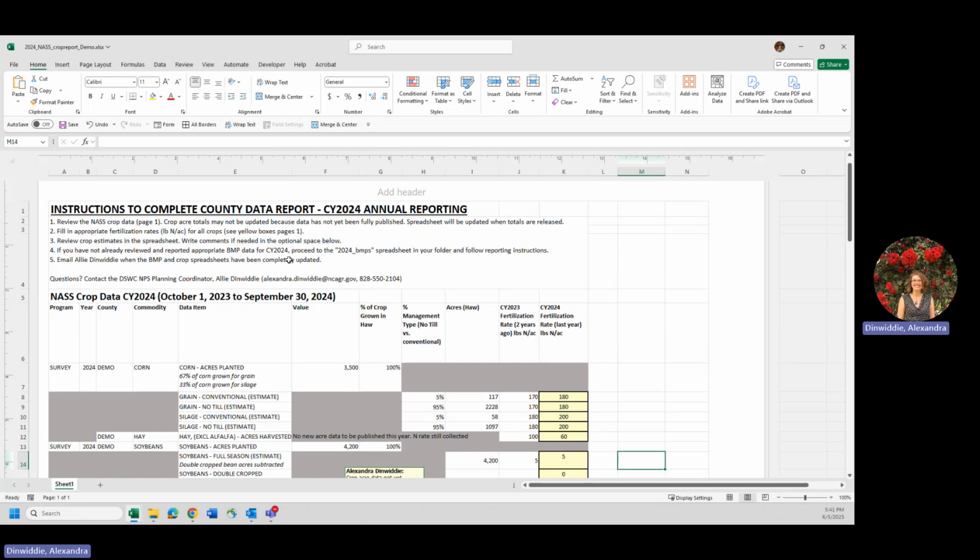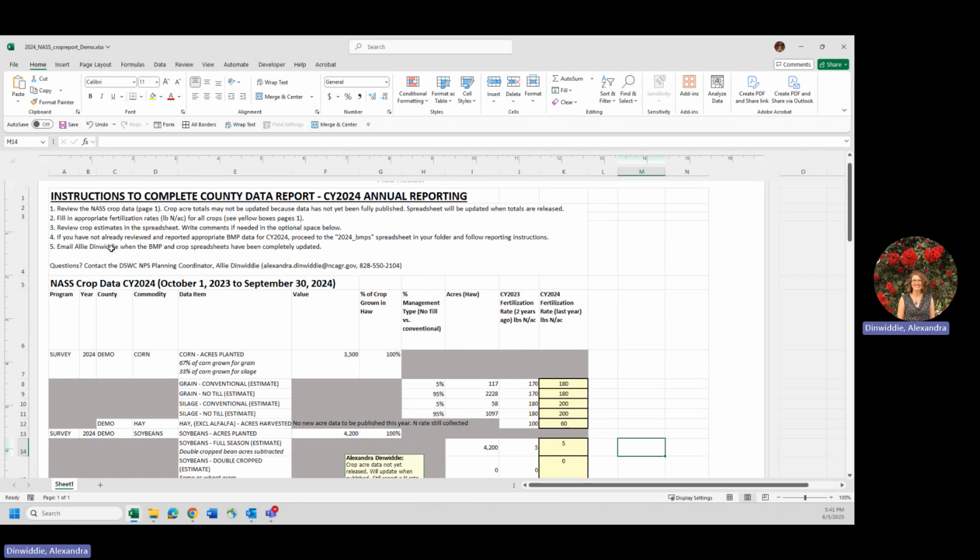So let's go back through our instructions just to make sure that we have double-checked everything. Review NASS crop data, we've done that. Again, we've noted that there are some unpublished crop acre totals, and so we might come back and look at those when our spreadsheet gets updated at a later date. We filled in fertilization rates for all the crops that were listed, and we reviewed the crop estimates in the spreadsheet, and we wrote a comment to say that we looked at it and it still looks okay.